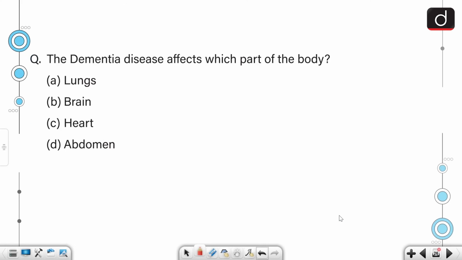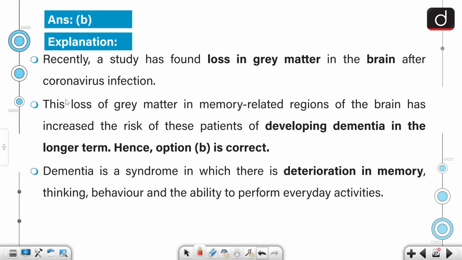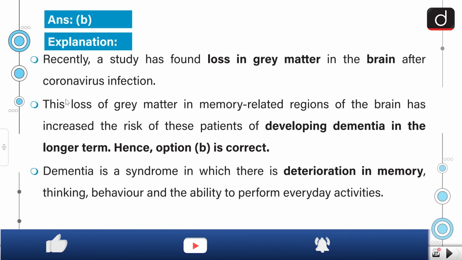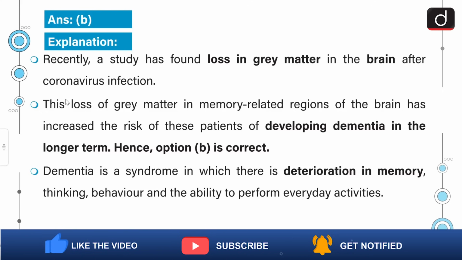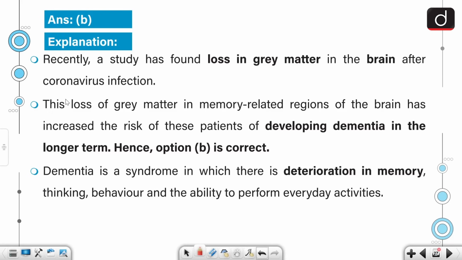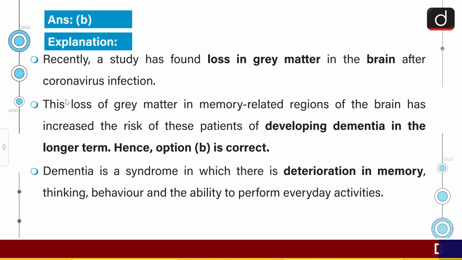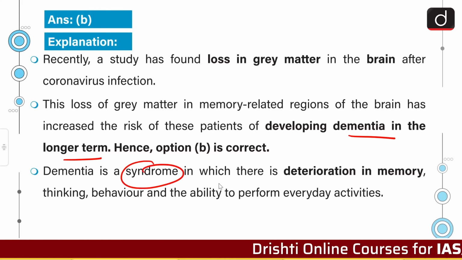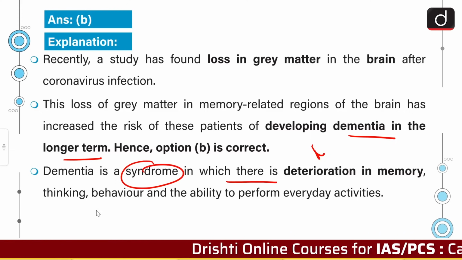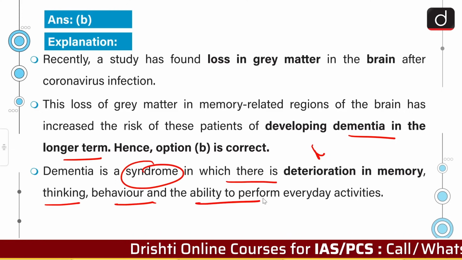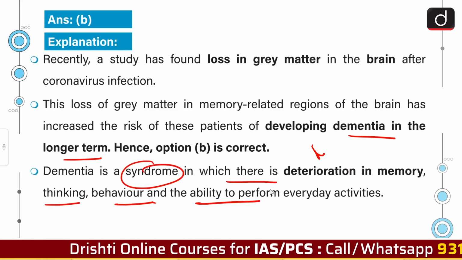Moving on, the dementia disease affects which part of the body? It affects the brain. So the correct answer is option B. Recently, a study has found loss in the grey matter in the brain after coronavirus infection. This loss of grey matter in memory-related regions of the brain has increased the risk of these patients developing dementia in the longer term. Dementia is a syndrome in which there is deterioration in memory, thinking, behavior and the ability to perform everyday activities.